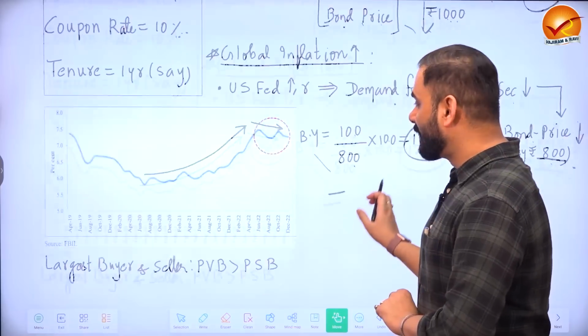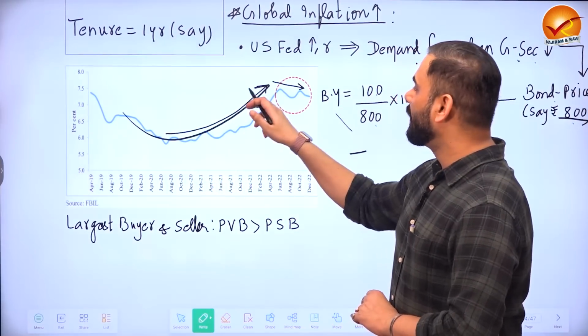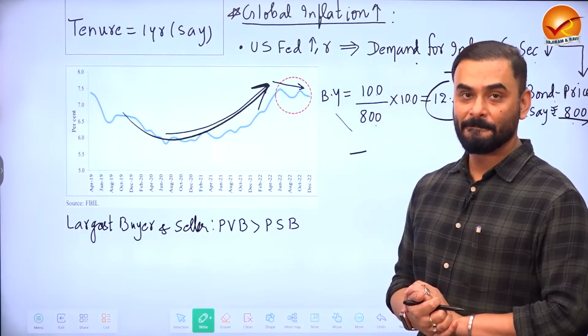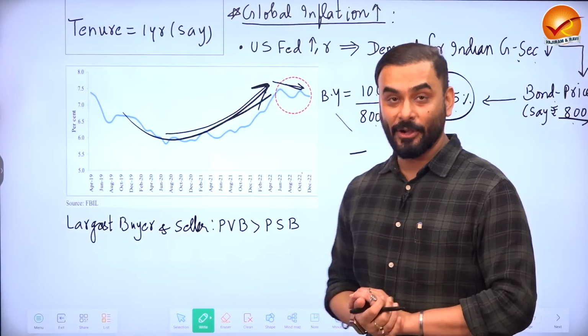And it is reflected in the economic survey in this graph. The survey said that see how the bond yield increased in India. And later on it started to become normal, but it increased a lot.